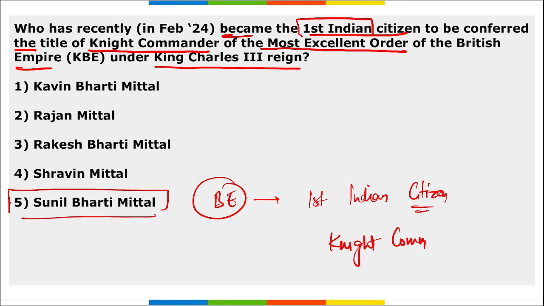Right, and this was for his service to UK and India business relations. Then this KBE, Knight Commander of the Most Excellent Order, it is one of the highest honors conferred by the British sovereign to civilians, granted to foreign nationals in recognition of their outstanding contribution.